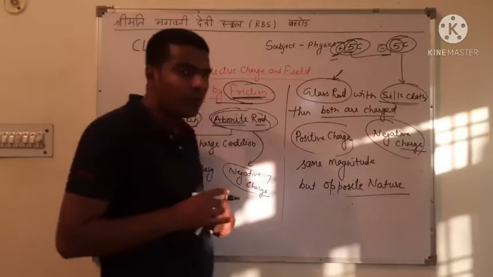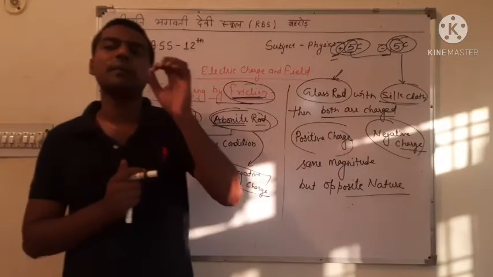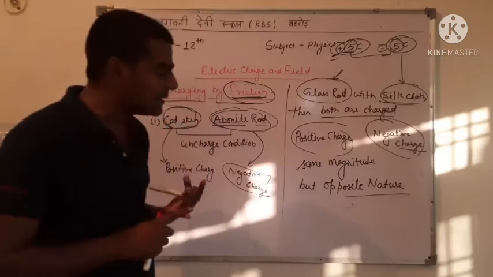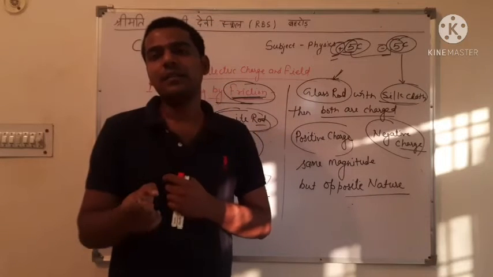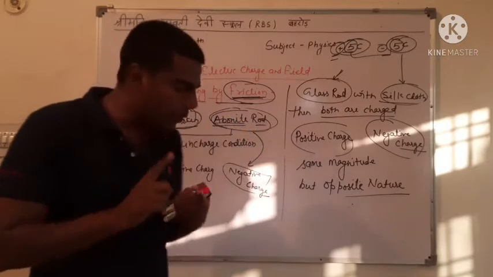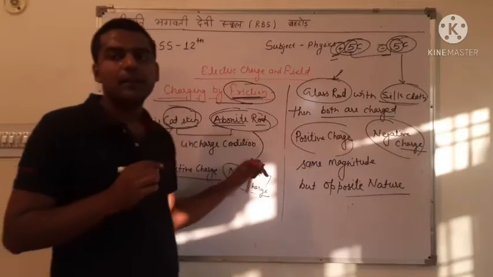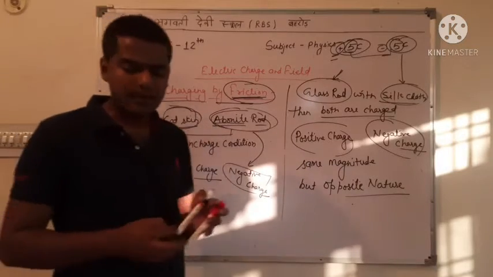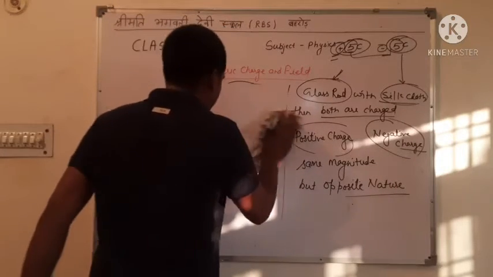So when two bodies are rubbed with each other, friction is applied between them, and with the help of this friction, electric charge is generated on the bodies. Both bodies are charged with the same magnitude of charge but opposite nature. If one body is positive, the other is negative. This method is called charging by friction. And the next method is charging by induction.